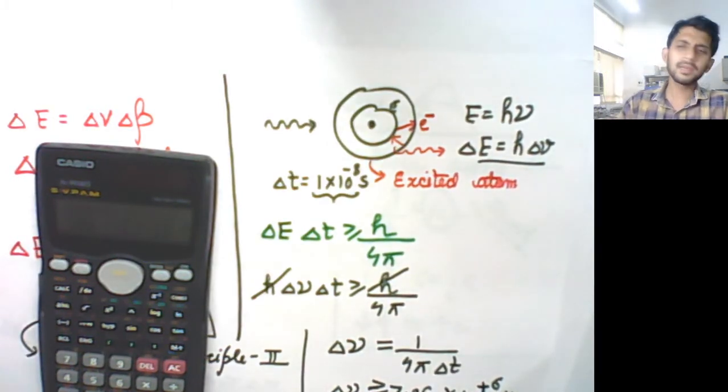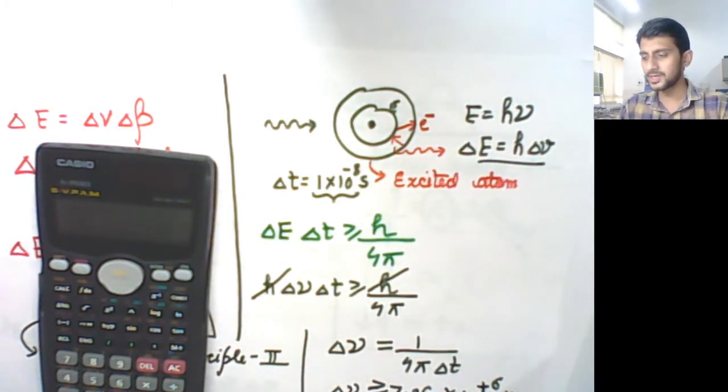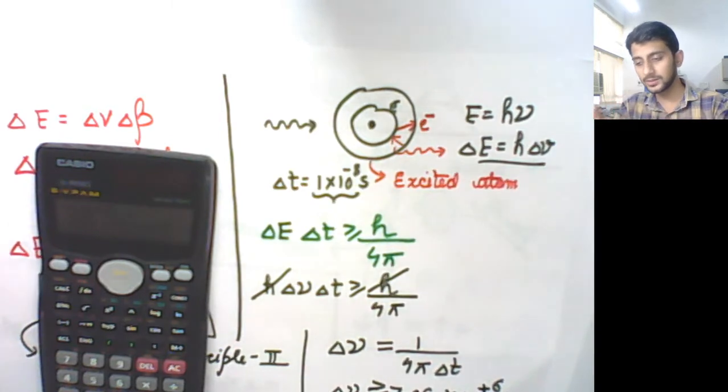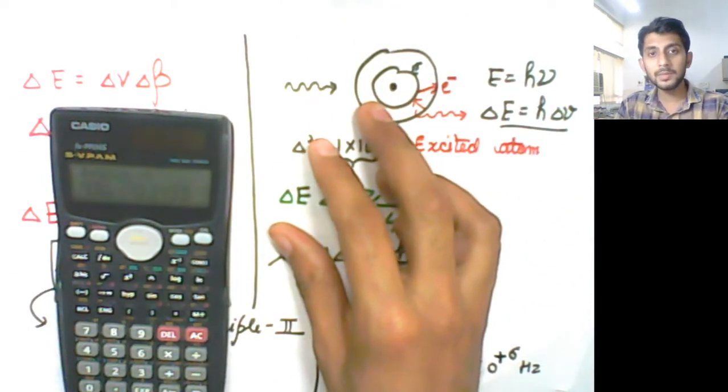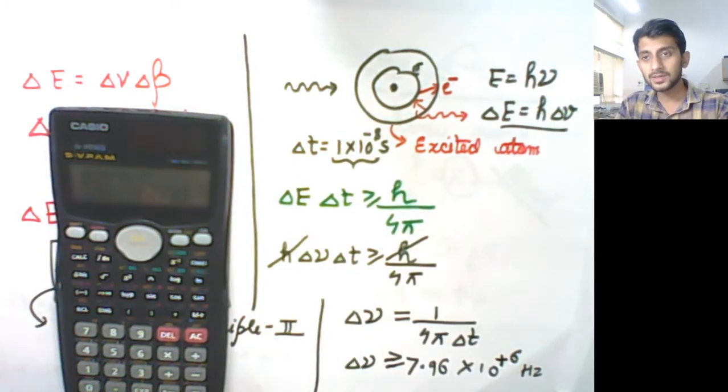Fine. People can ask you many such questions based on the principle of uncertainty, and you will appreciate the two principles, uncertainty principle 1 and uncertainty principle 2, when you learn how to use the very same relationship to find the radius of an orbiting electron in a hydrogen atom.